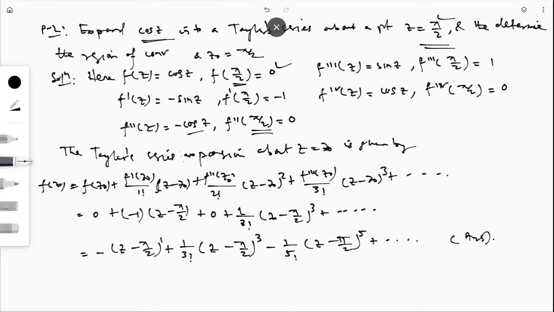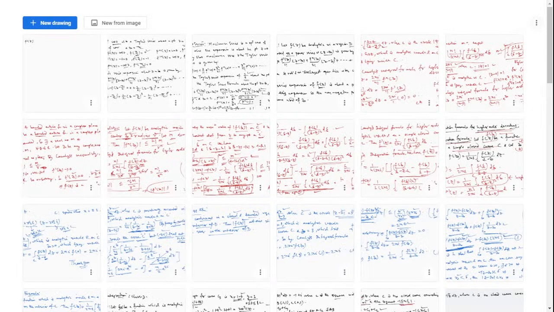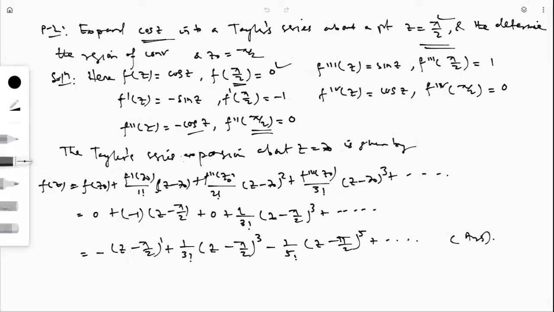So now we come to another problem. What is the region for this expansion? The expansion is valid throughout the whole complex plane, because cos z is analytic everywhere.